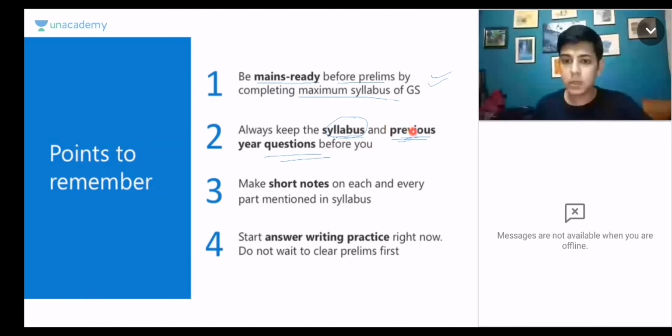Regarding the previous year questions, you can visit Mrunal's website, mrunal.org, where he has arranged the GS1, 2, 3, 4 questions topic wise. Please note it down, bookmark it, take out printouts. Do anything, but whenever you are studying, these two things will always be in front of you, be it in a digital format or on paper. It has to be there.